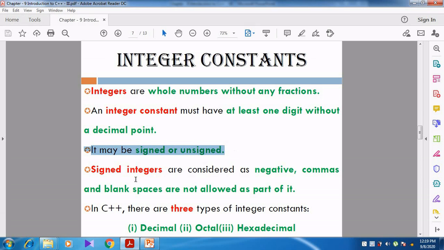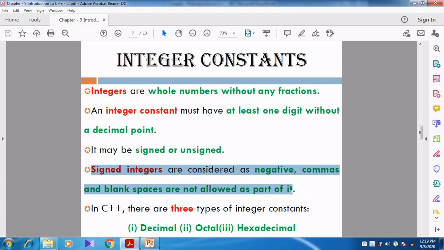Signed numbers with a minus sign are considered negative, and commas and blank spaces are not allowed. For example, instead of taking plus 4, we take minus 4. Minus 4 and 4, whether both of them are the same?